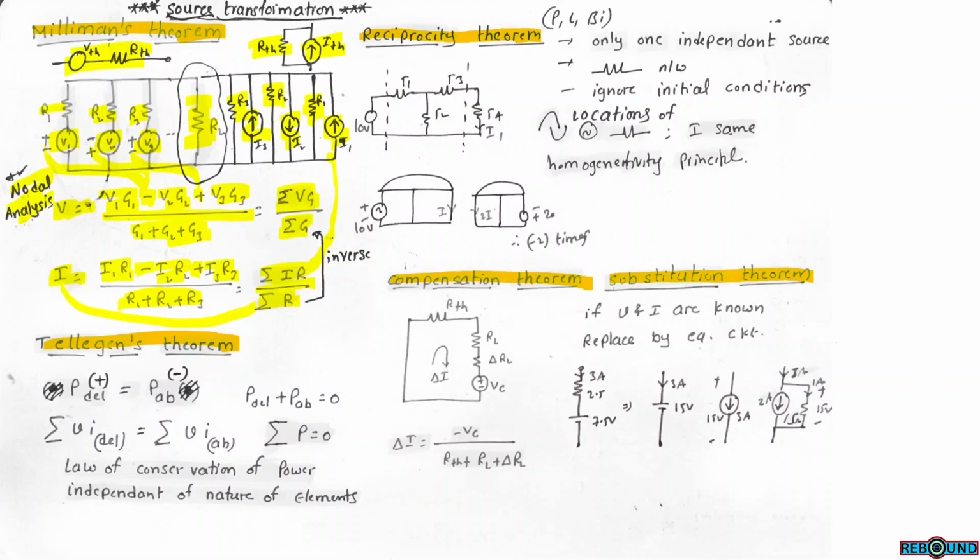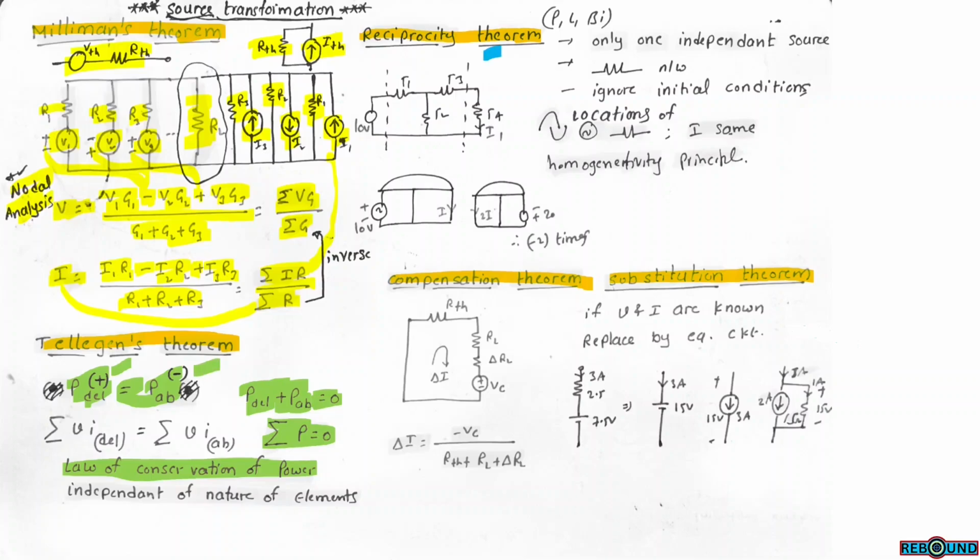Tellegen's theorem. This theorem mainly deals with the law of conservation of power. The algebraic sum of powers in the circuit must be equal to 0. That means power delivered by the active sources and power absorbed by the passive elements have to be equal. Power delivered must be equal to power absorbed. So delivered power we usually take with a plus sign, and absorbed power usually with a minus sign.